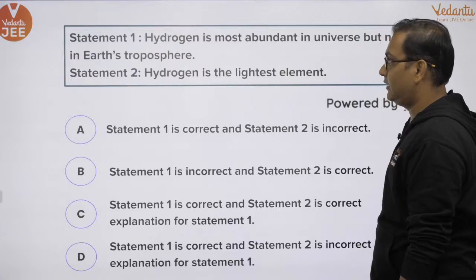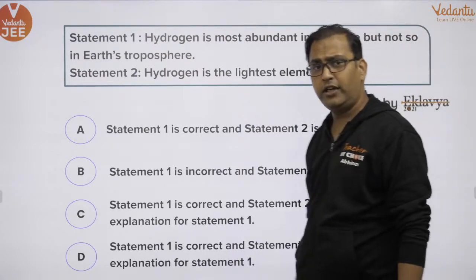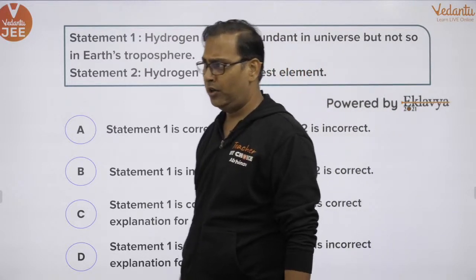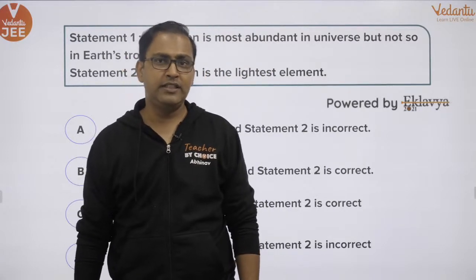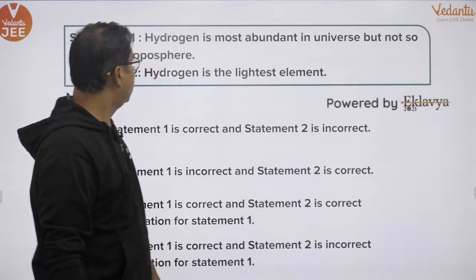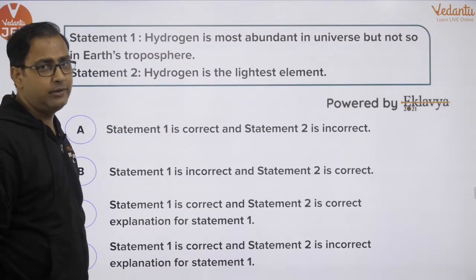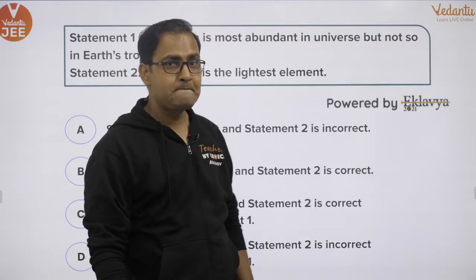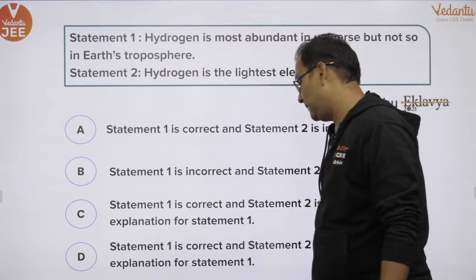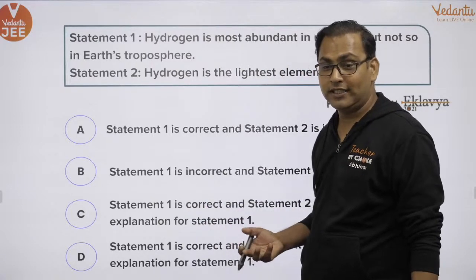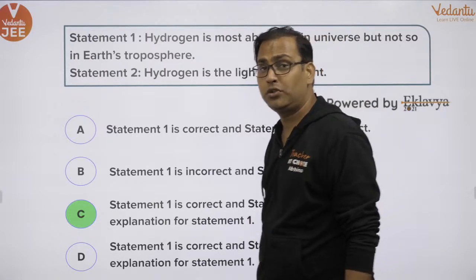The next one is this. Statement 1: hydrogen is most abundant in the universe, but not so abundant in the Earth's atmosphere. Hydrogen is the most abundant element in the universe, right? But the abundance in the atmosphere or the troposphere is very less. Statement 2 says hydrogen is the lightest element. That is also correct. So the correct option is, yes, both are correct and the explanation is also correct.